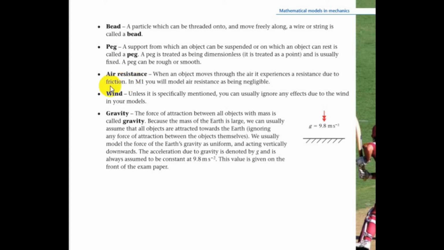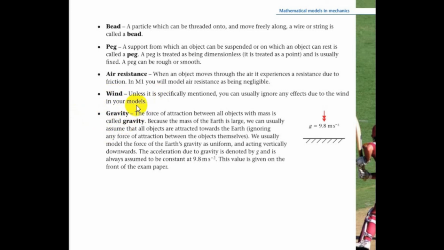The next term, wind, means that our calculation is being done in a place where air is present, but the air is not forceful or strong enough to create any resistance against the object's motion. It also indicates that the calculation is not being done in a vacuum. So whenever it mentions wind, we can just simply ignore it because it won't cause air resistance.